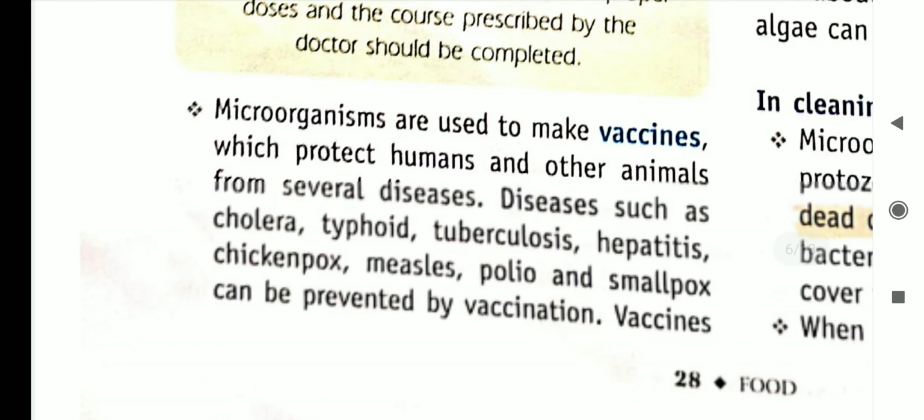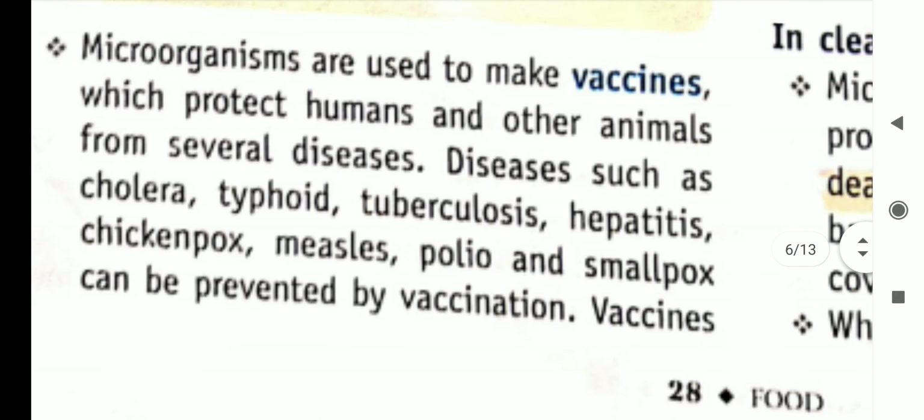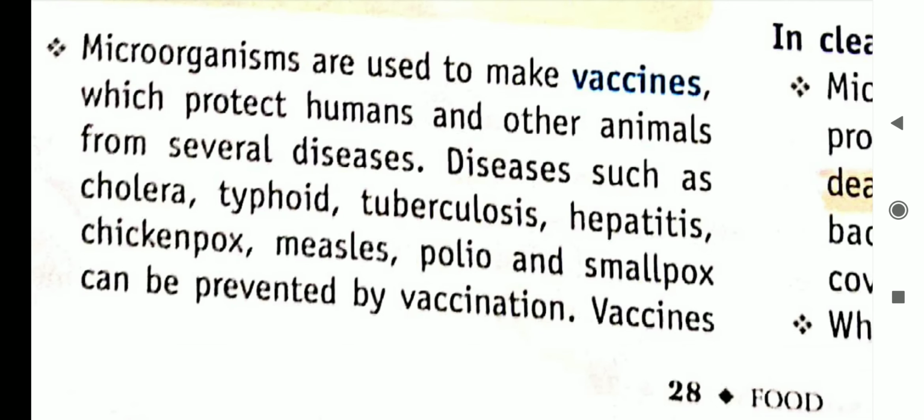A number of microorganisms are also used to make vaccines which protect humans and other animals from several diseases. Diseases such as cholera, typhoid, tuberculosis, hepatitis, chickenpox, measles, polio and smallpox can be prevented by vaccination. So there are a lot of diseases that can be prevented with the help of microorganisms.